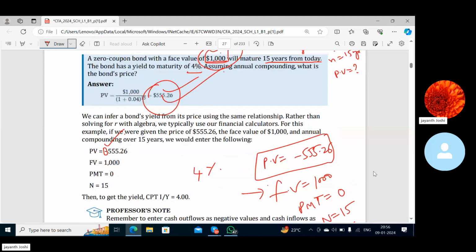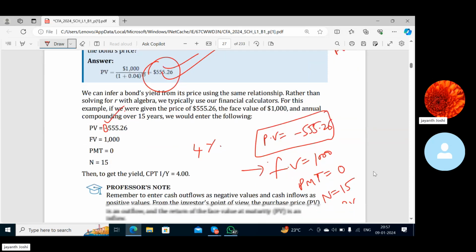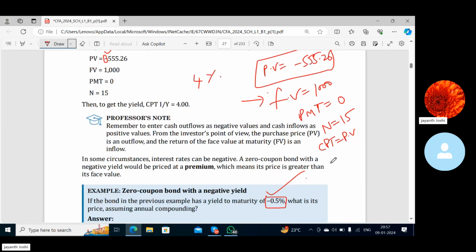Just a second. We are getting compute PV. We have to get 555.26. Yes, sir. FV is 1000, N is 15, and 4 is. There is one more thing we have to enter here, right? Without that, we won't get the value. I/Y, 4. The rate of return is not there, right?